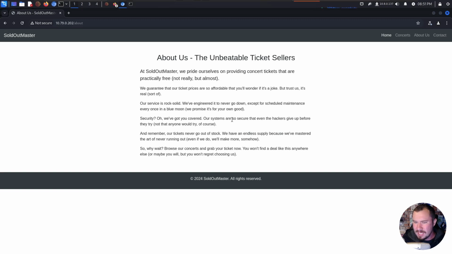Our systems are so secure that even the hackers give up before they try. I mean, not that anyone would try, of course. And remember, our tickets never go out of stock. We have an endless supply because we've mastered the art of never running out. Because even if we do, we'll make more somehow. So why wait? Browse our concerts. Grab your ticket now. You won't find a deal like this anywhere else, or maybe you will, but you won't regret choosing us. Amazing. So there's not a whole lot of functionality here.